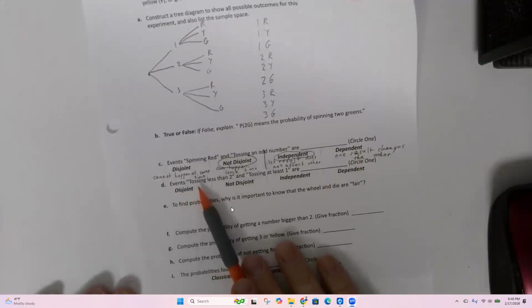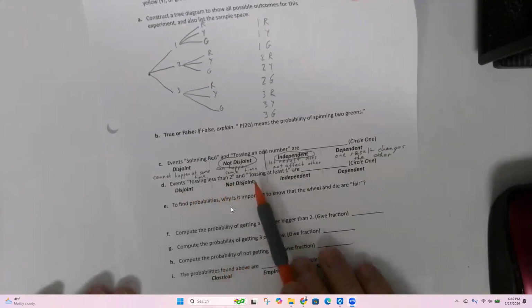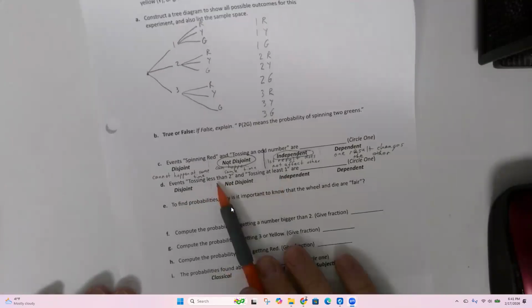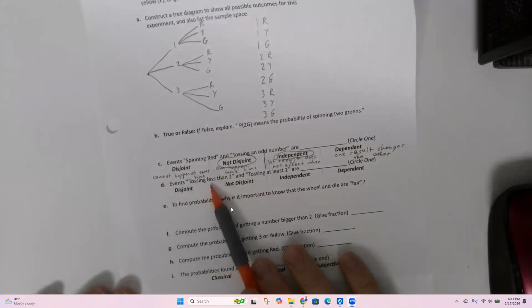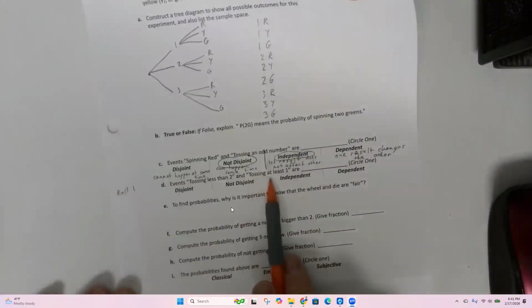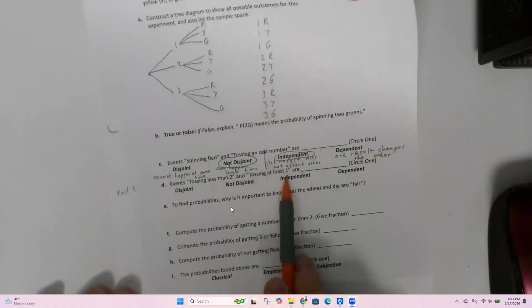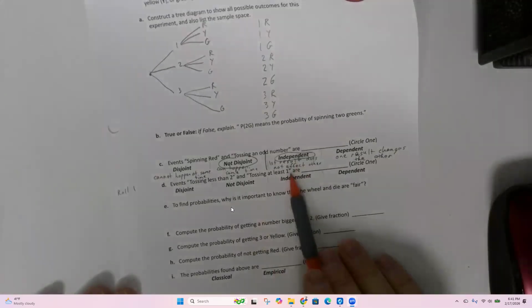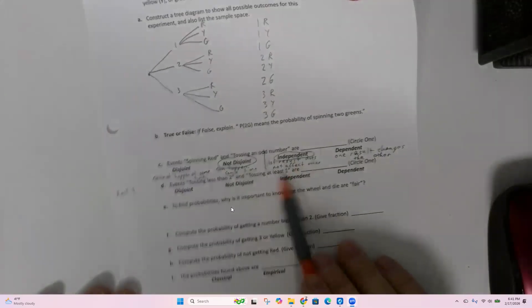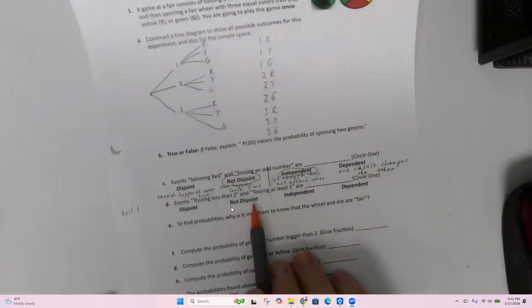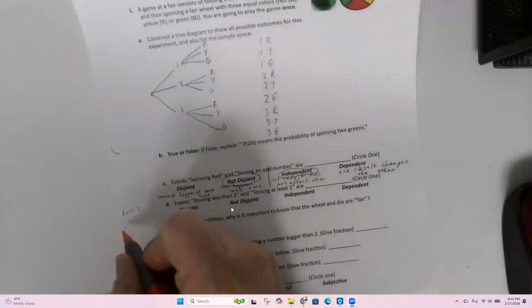All right, next. Tossing less than a two and tossing at least one. So less than two would be a one, right? In this case, tossing less than a two is roll a one. Tossing at least one means one or more. So one at the least, and then you could go up from there. One, two, and three are all one or higher. So really this is roll any number.